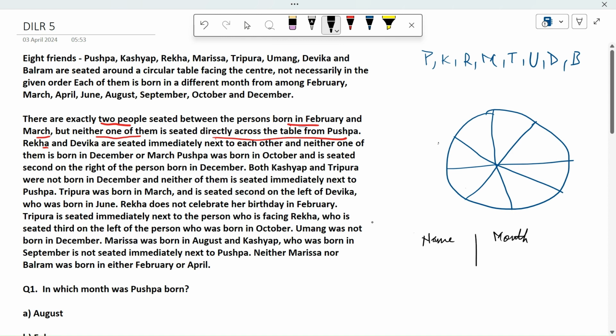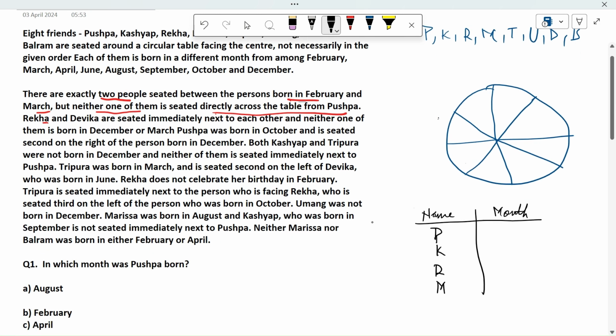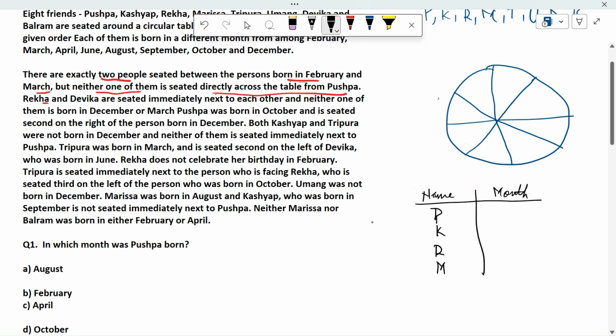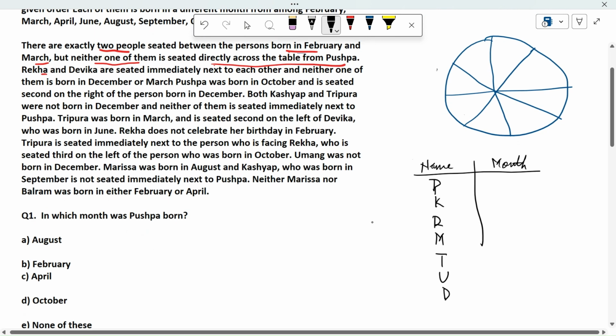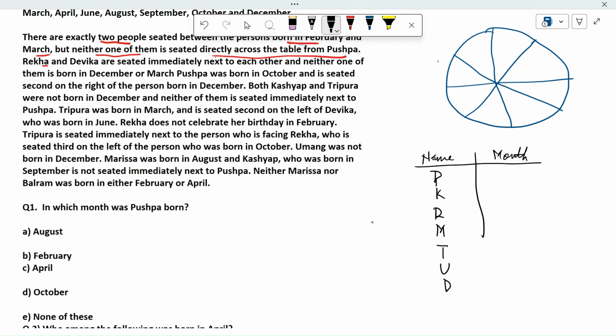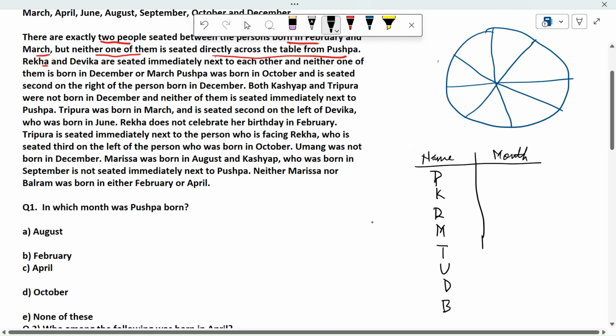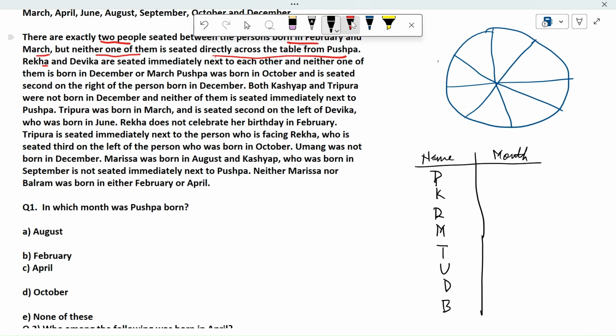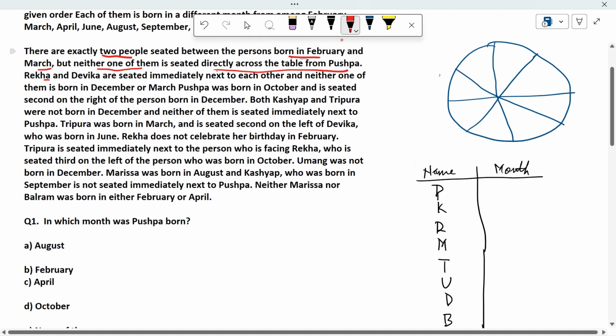So I am trying to create a table here, and I am writing all the names: P, K, R, M, T, U, D, and last is B, Balram.